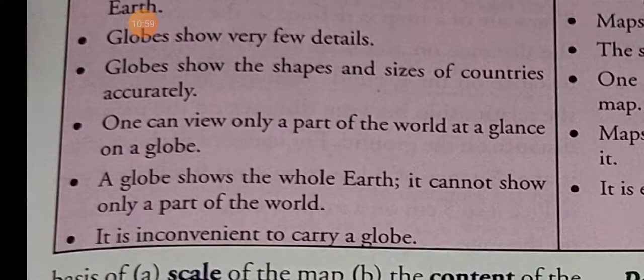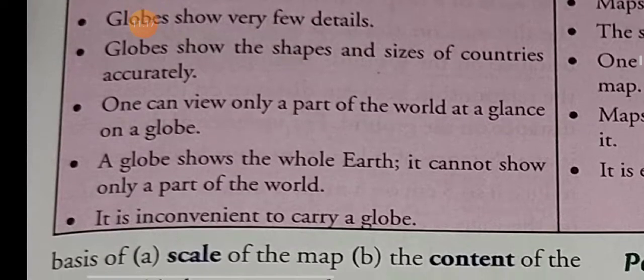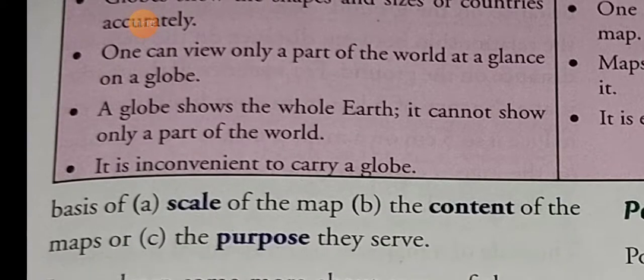One can view only a part of the world at a glance on a globe. If we want to see one part we can see it, or if we want to see the whole world, then we can rotate it and see the whole world. A globe always shows the whole earth. It cannot show only a part of the world, but a map can show a part of the world.